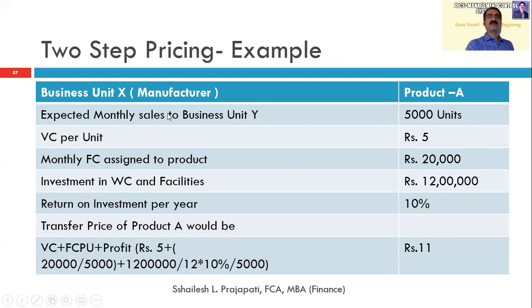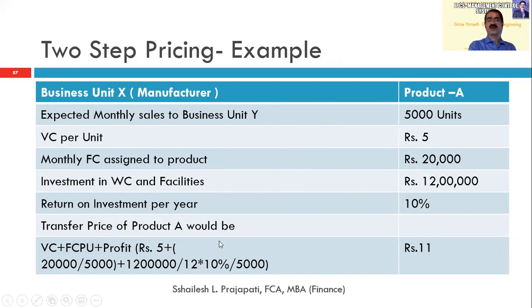Let us take this example: business unit X manufactures product A, which is transferred to business unit Y, 5,000 units. Variable cost is rupees 5. Monthly fixed cost assigned to the product is 20,000. Investment in working capital is rupees 12 lakhs, so per month it is 1 lakh. Return on investment per year is 10%.